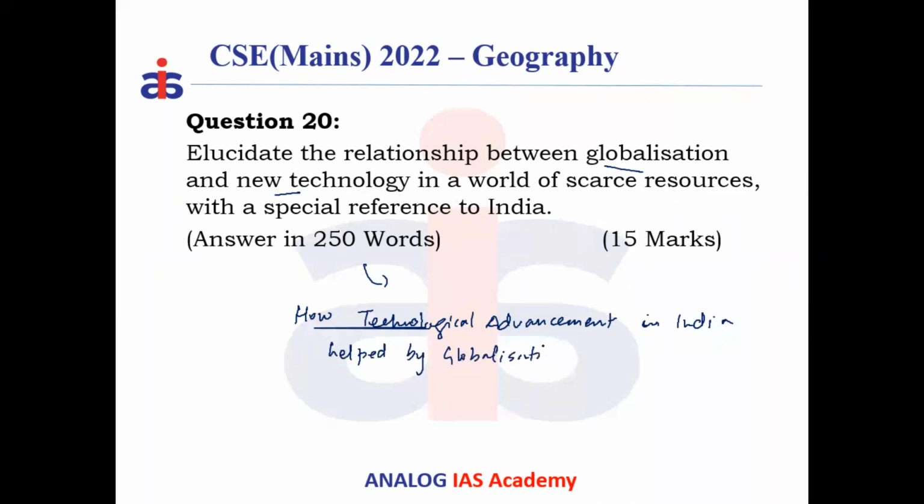So if we utilize the globalization powers properly with the technological linkages, it is an advantage for economic and social development. If we misuse it, or if we are unable to develop the link between globalization and technology, it may be a problem at the level of development. So how was technological advancement in India helped by globalization? This process gets speeded up in